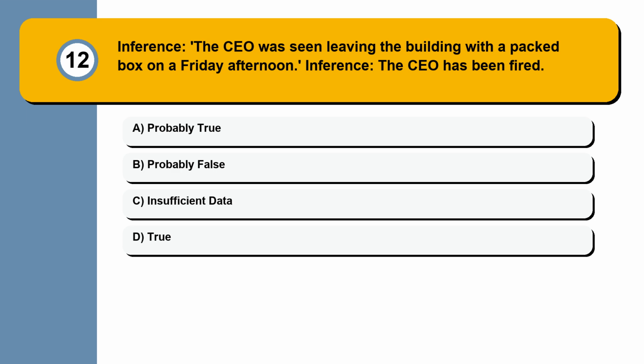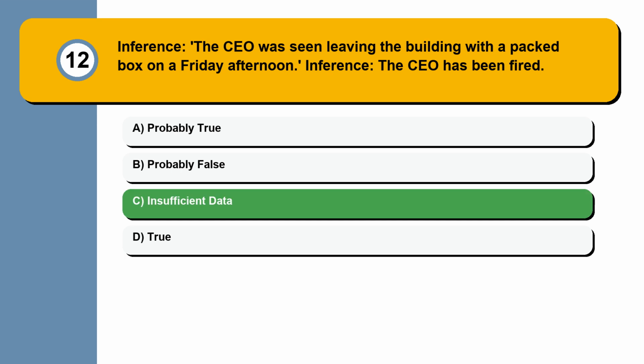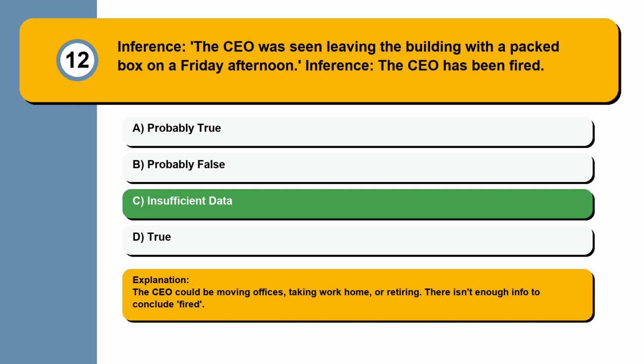Question 12. Inference: the CEO was seen leaving the building with a packed box on a Friday afternoon. Inference: the CEO has been fired. Probably true. Probably false. Insufficient data. True. The CEO could be moving offices, taking work home, or retiring. There isn't enough info to conclude fired.